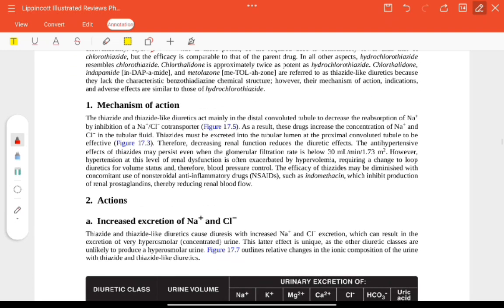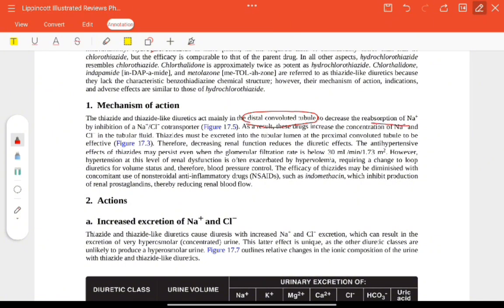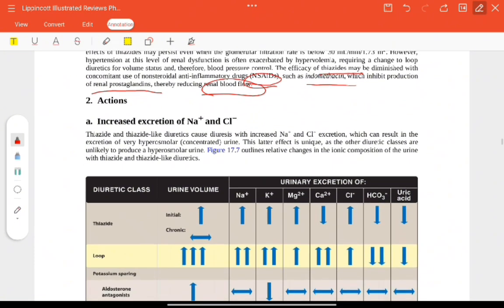Mechanism of action: the thiazide-like diuretics will mainly act in the distal convoluted tubule, and they will decrease the reabsorption of sodium by inhibiting the sodium chloride cotransporter. As a result, the concentration of sodium and chloride in the tubular fluid will increase, and the efficacy of thiazides may be diminished with use of NSAIDs, such as indomethacin, which inhibit the production of renal prostaglandins and reduce the renal blood flow.